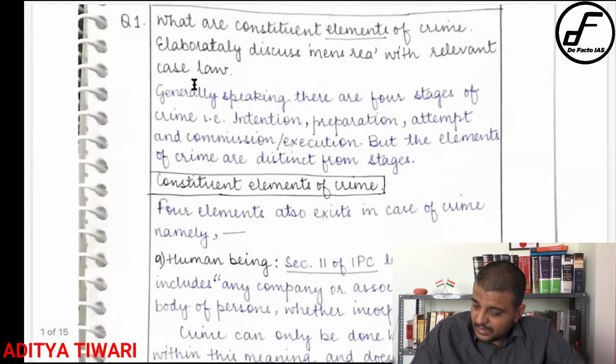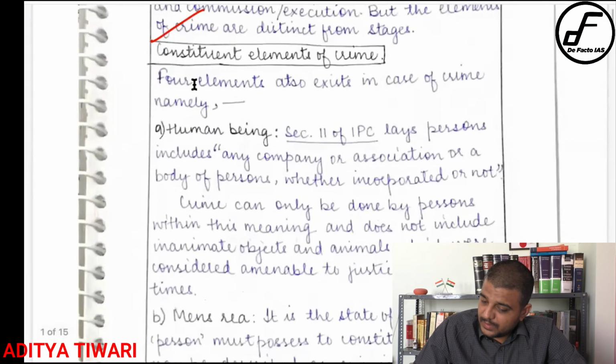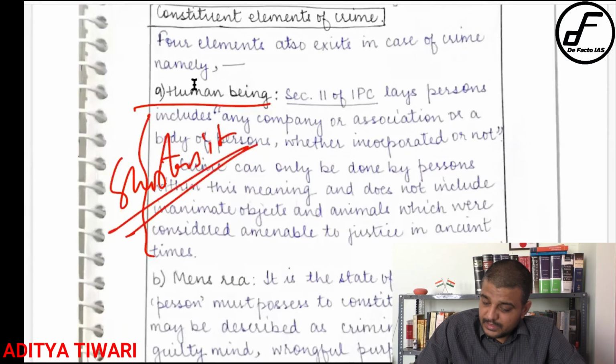Now generally speaking, there are 4 stages of crime. Okay, constituents of the crime, human being. See, human being is also a constituent, but the major constituents I have told you are 2, right? But obviously he has written it, right? So he should not have written it so much, right? So the comment will be: shorten it. Okay, main is the mens rea.